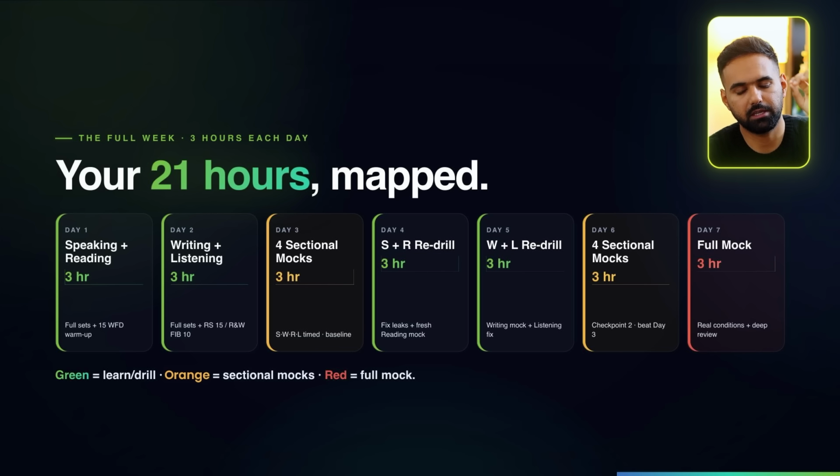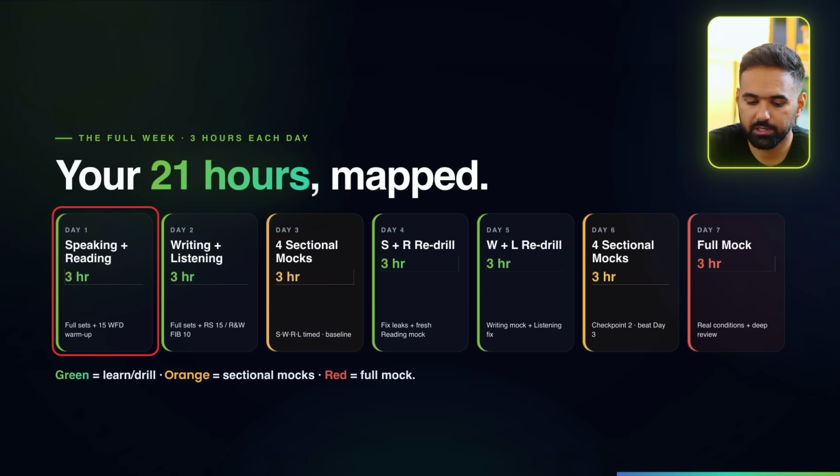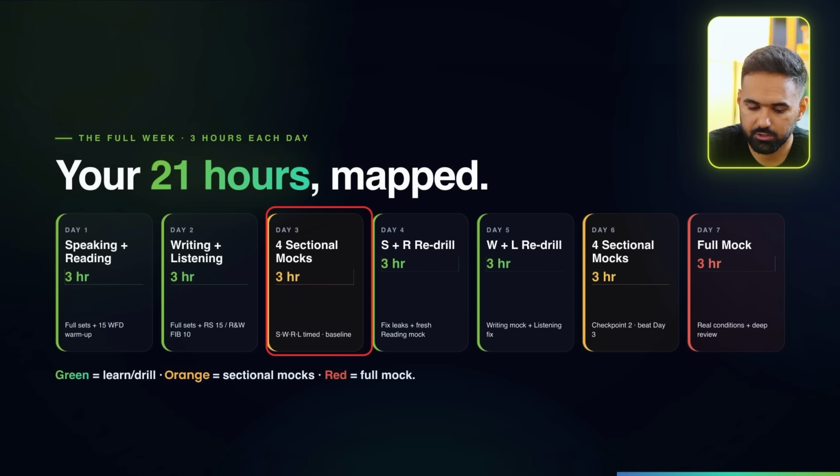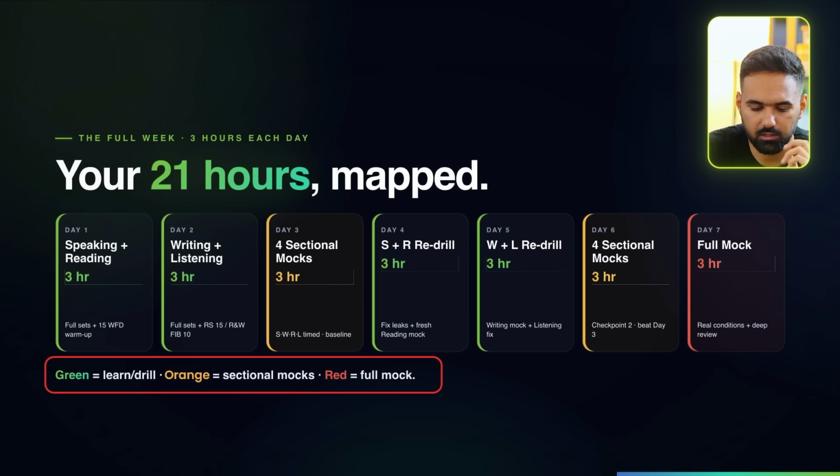3 hours for 7 days, 21 hours. Day 1, 3 hours of speaking and reading. Day 2, writing and listening. Day 3, we'll take 4 sectional mock tests. Day 4, speaking and reading redrill. Day 5, writing and listening redrill. Day 6, 4 sectional mock tests, and day 7, full mock test. The green ones are learning, the red ones are the full mock test, and the orange ones are the sectional mock tests.